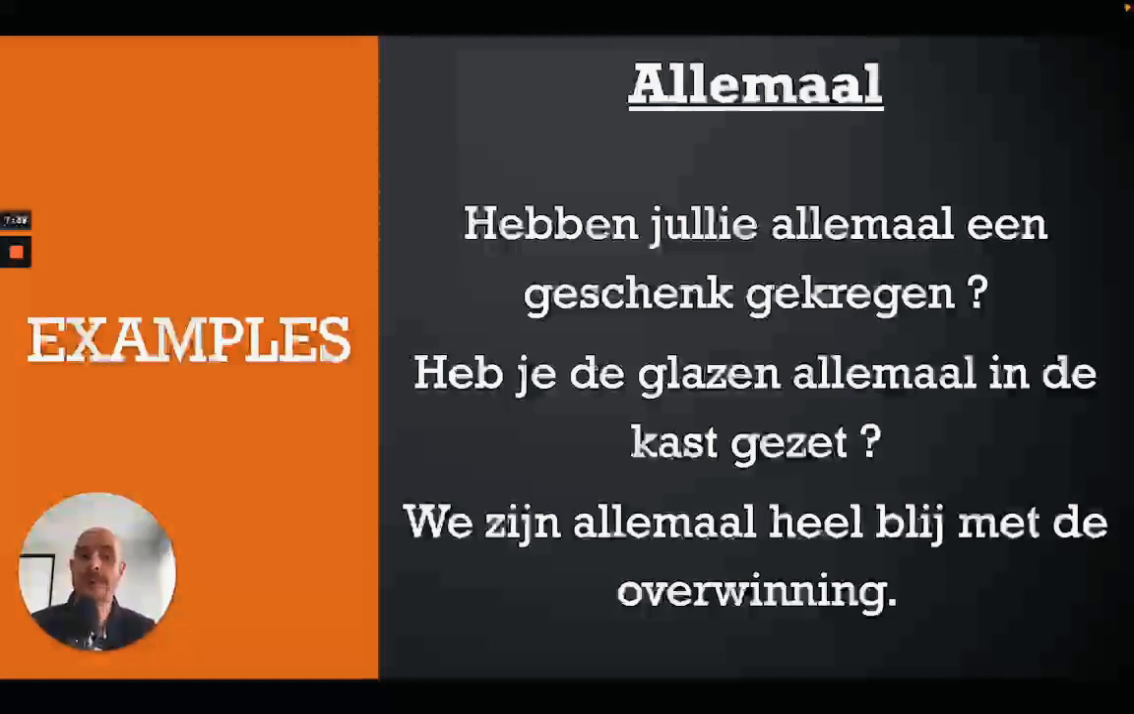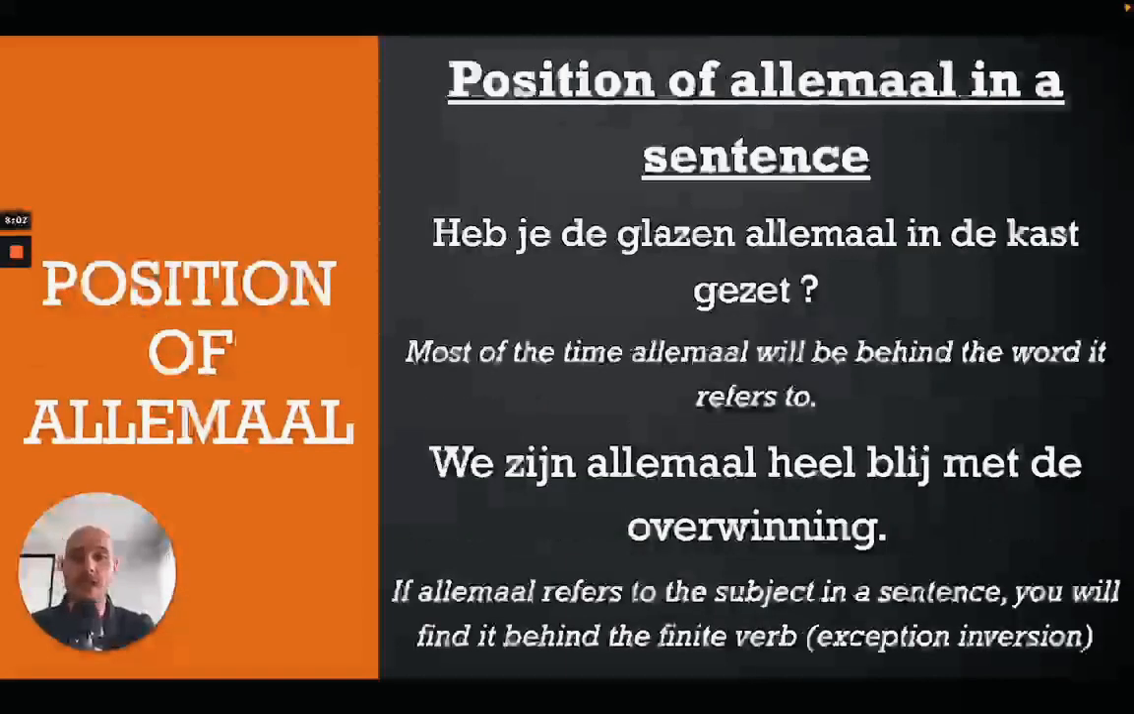So allemaal, as you can see, is dependent, so it refers to another word. We've seen this in the examples. It can refer to things, glazen, remember, glasses. And it's basically never at the beginning of the sentence, right? So now we'll take a look at the position of allemaal. Where do we place allemaal in a sentence, depending also on which word it's referring to? Alright, so the position of allemaal in a sentence.